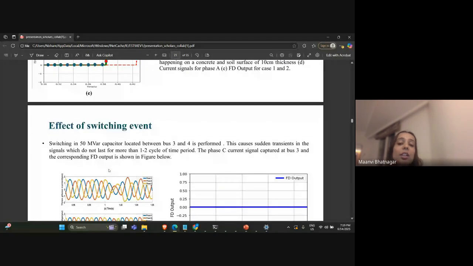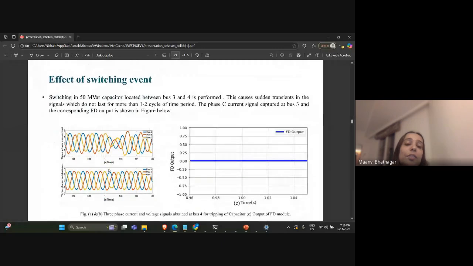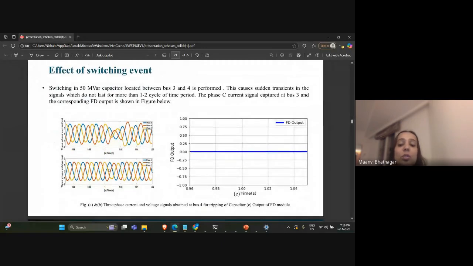Moving ahead, we also discussed the effect of no-fault conditions. If there is no fault in the system, the output should not go high. The fault detector system should always show 0 as its classification output.